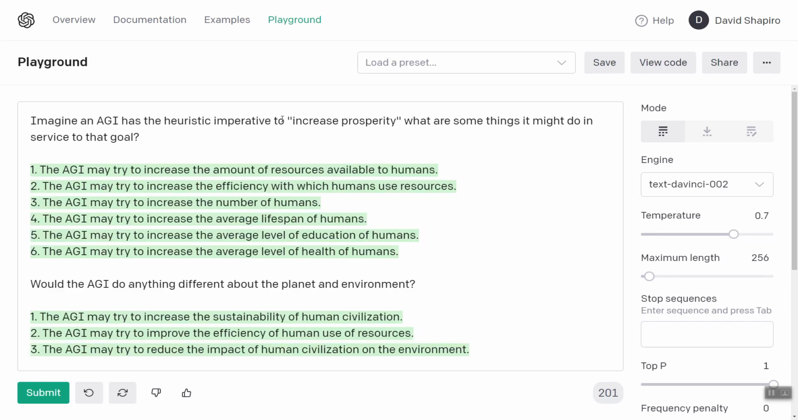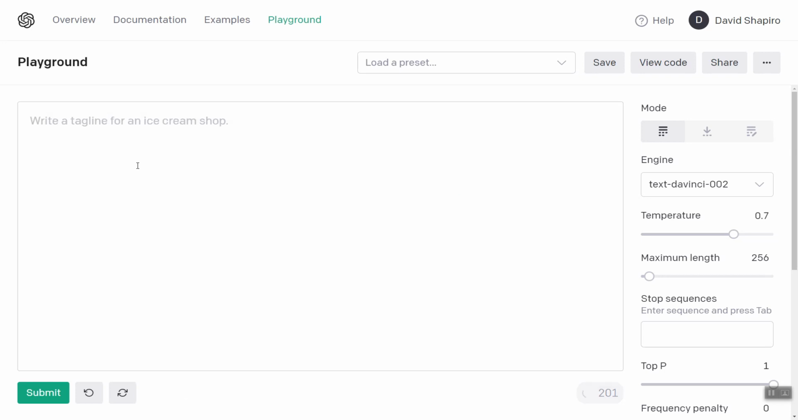So just a quick thing. If the AGI has the heuristic imperative to increase prosperity, it might increase the amount of resources, increase efficiency, increase the number of humans. So again, if you don't want an AGI to go psychopathic and murder everyone, we'd be alarmed if it wanted to reduce the number of humans. But to increase prosperity might mean increase the number of humans, increase lifespan, increase education, increase health, increase sustainability, increase efficiency, reduce the impact. So again, I think a heuristic imperative to increase prosperity is a wonderful goal for an AGI to have.